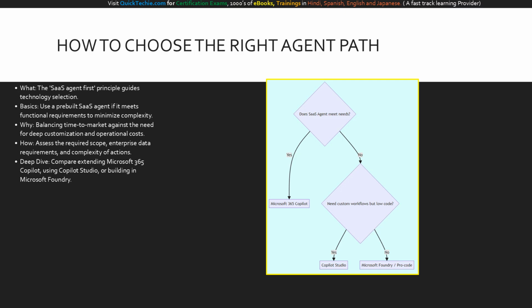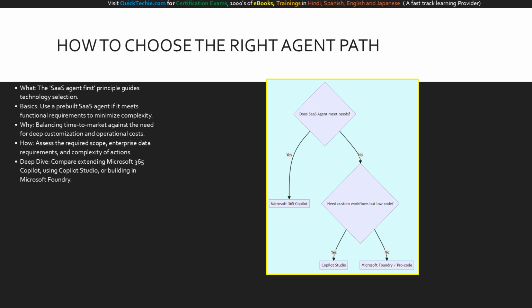Moving on to the how. How do we decide which AI technology to deploy? We start with what Microsoft calls the SaaS agent-first principle. The basics of this framework dictate that if a pre-built SaaS agent meets your functional requirements, you should use it to minimize complexity.